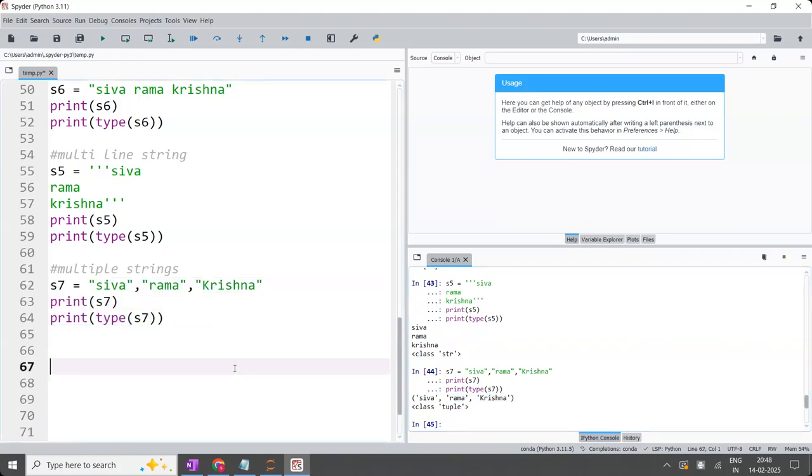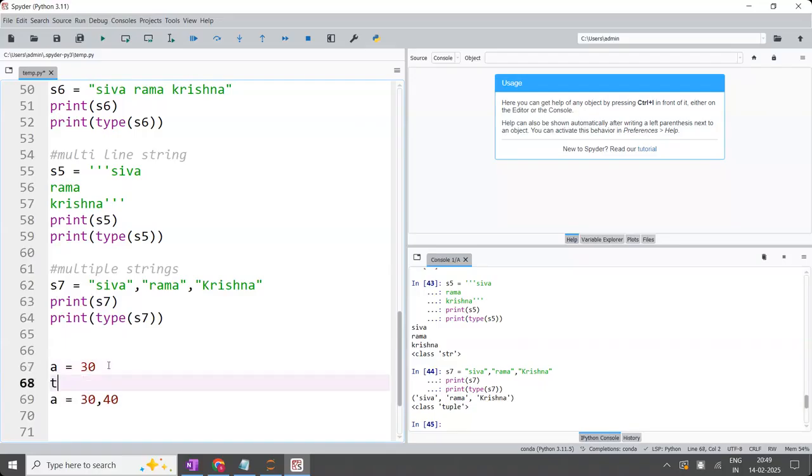Is the point clear? Sir, for example, A is equal to 30. Left side, how many variables are there? One variable. Right side, how many values are there? One value. Left side one variable, right side one value means it is a fundamental data type. Left side one variable is there, but right side multiple values are there means it is an advanced data type, right? What is the difference between this one versus this one? This one is int data type. A is an int data type.